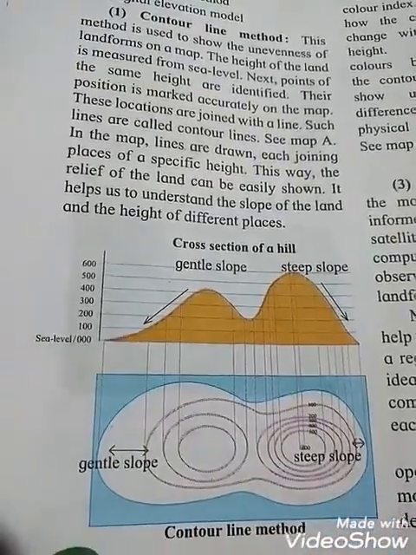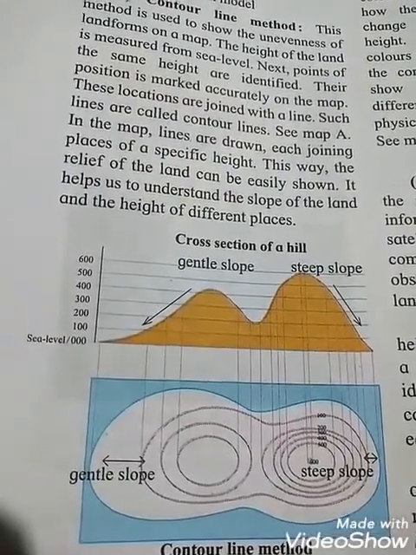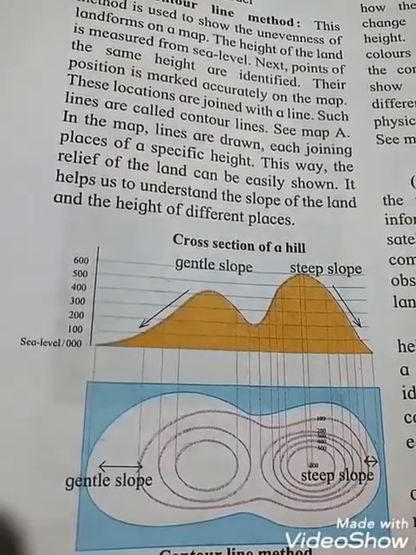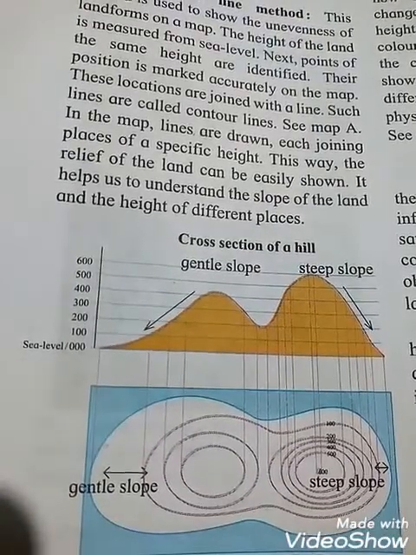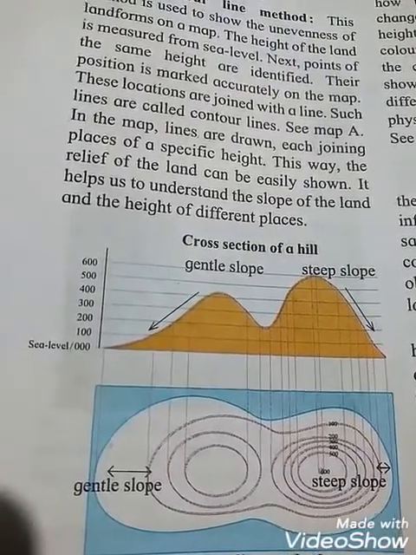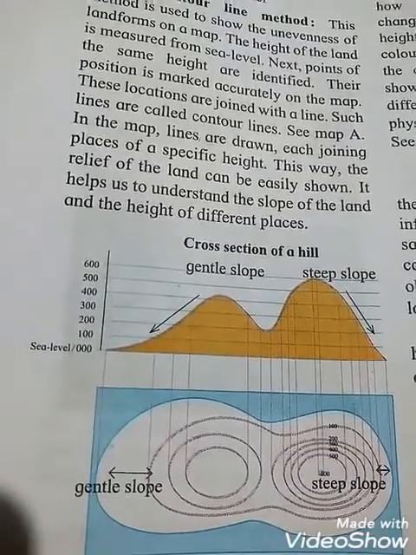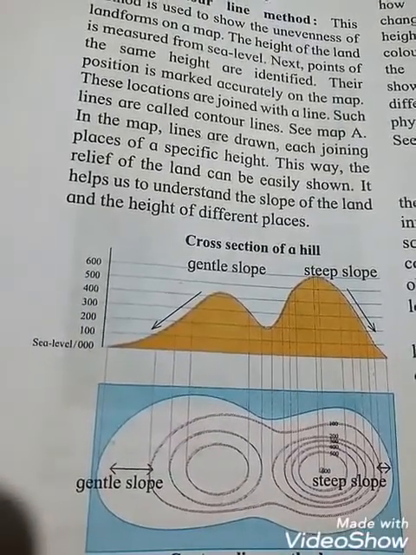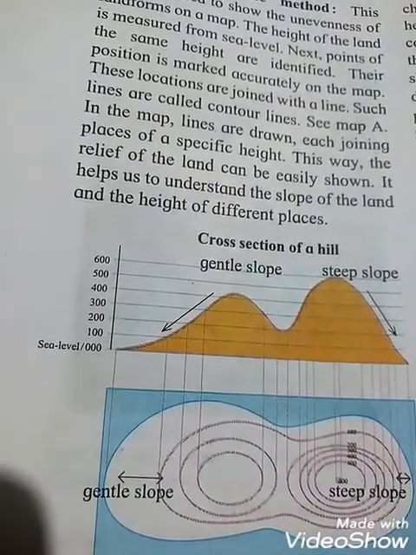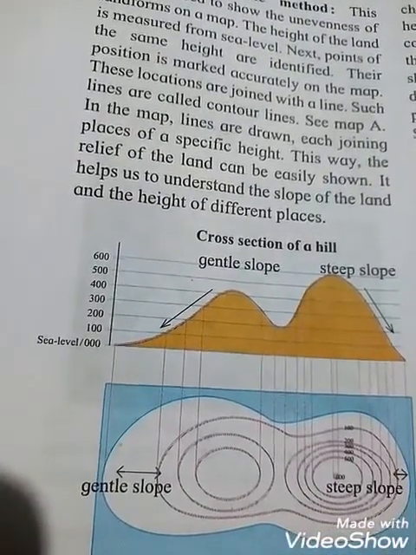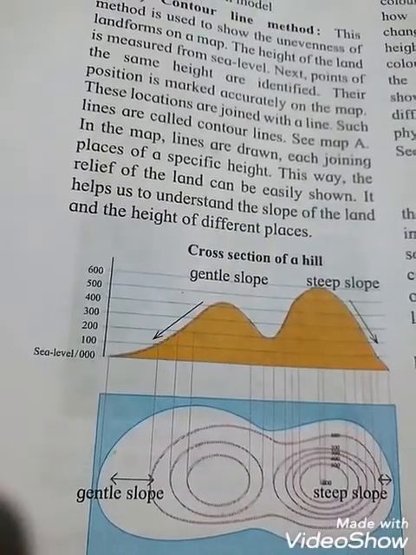See students, see the contour line method. See the cross section of a hill. See the gentle slope. Gentle slope means the curve is not steep, and on the next side it is a steep slope. The arrow shows how they make a steep slope. Okay, so see the sea level. See 0, afterwards 100, 200, 300, 400, 500, 600.